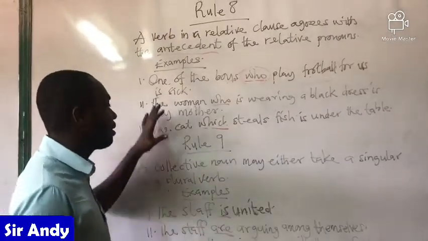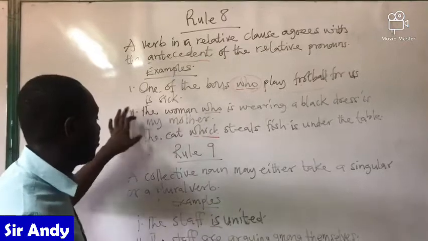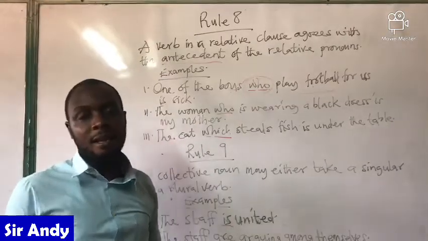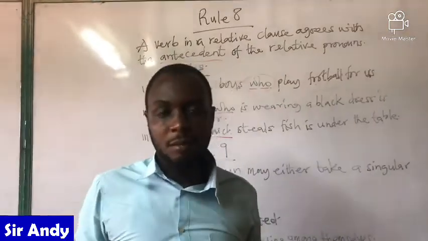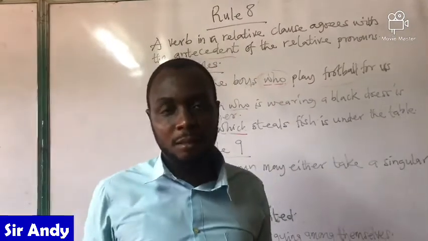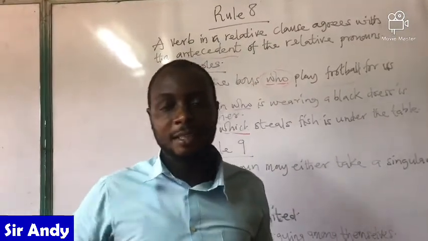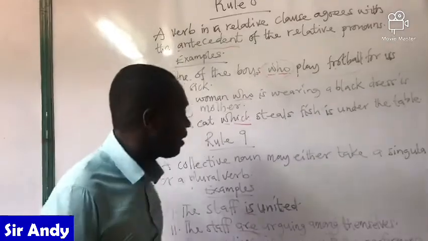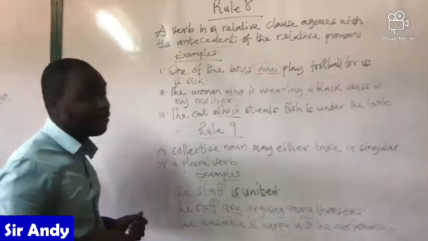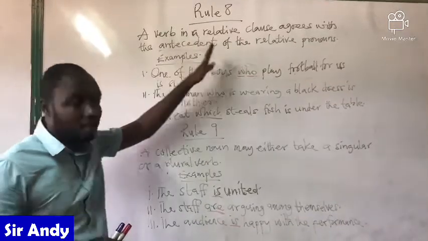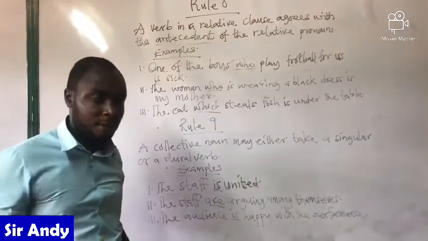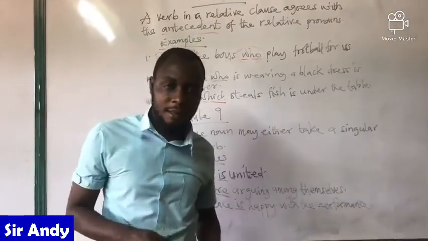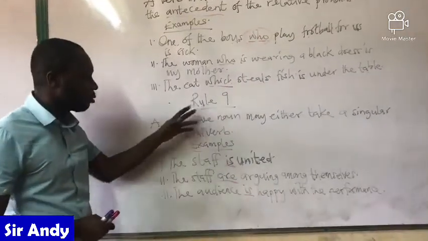So you can see that this is quite a bit simpler than this. But one of the boys, one of the girls who sing in the church has traveled abroad. So that is it for rule 8. And it is something we should know, especially about relative clauses and their relative pronouns and what they do. Because I've told you that relative clauses push modifiers, and it's something that you should know. Alright, so let's go to rule 9.